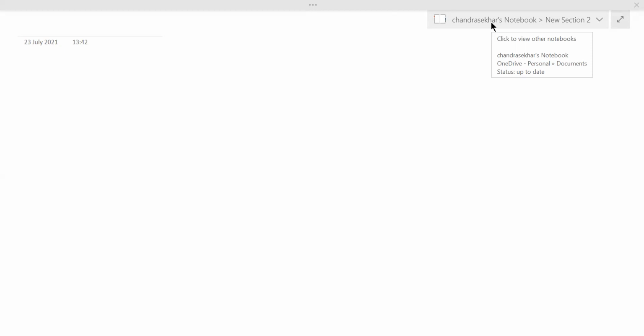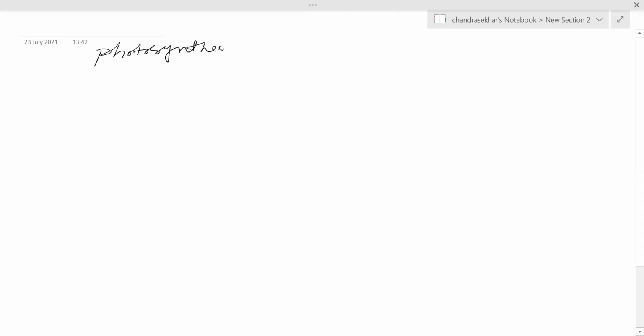In the previous lectures we have covered how photosynthesis takes place in the plants. As we know, photosynthesis is a photochemical reaction. Here it takes place in two phases.